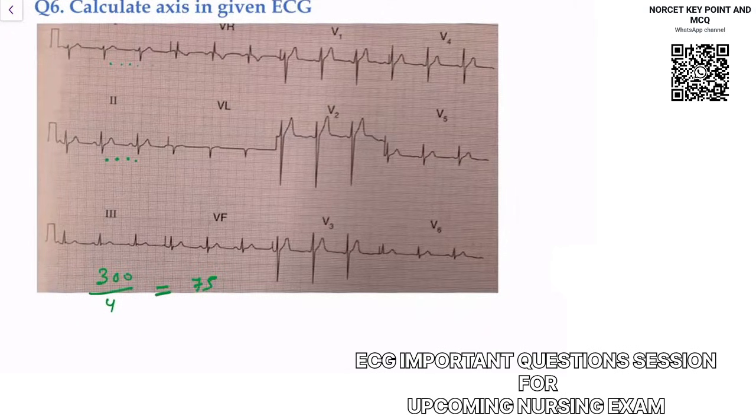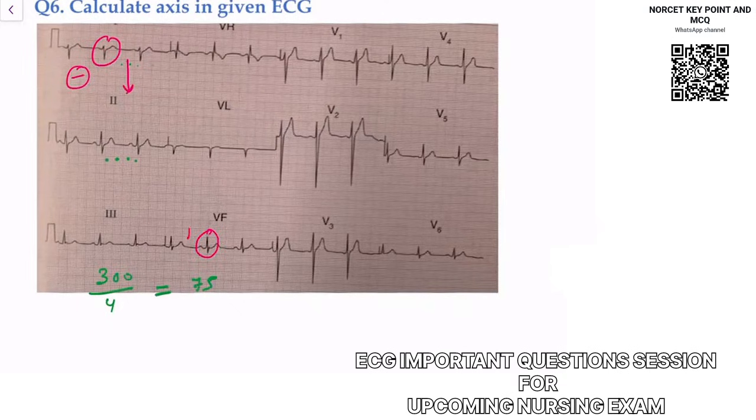Understand what you need to see in the axis: you need to see the deflection of the QRS. In lead 1 you can notice a negative deflection; the QRS is going downside. In aVF you can notice it is moving up.